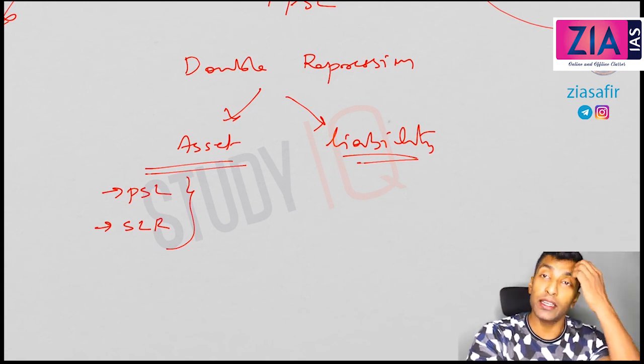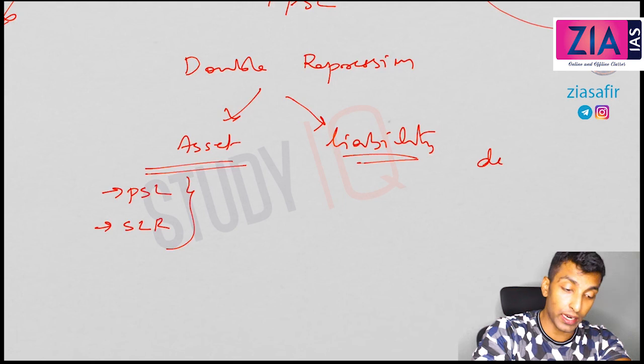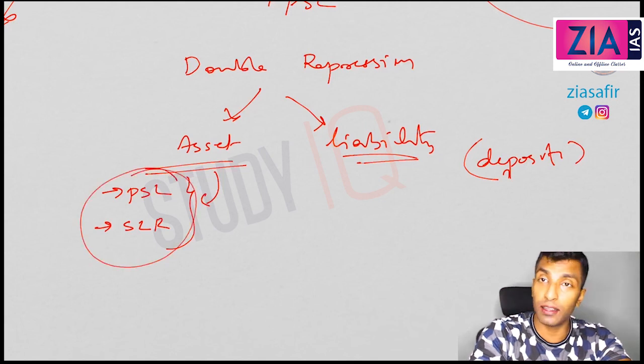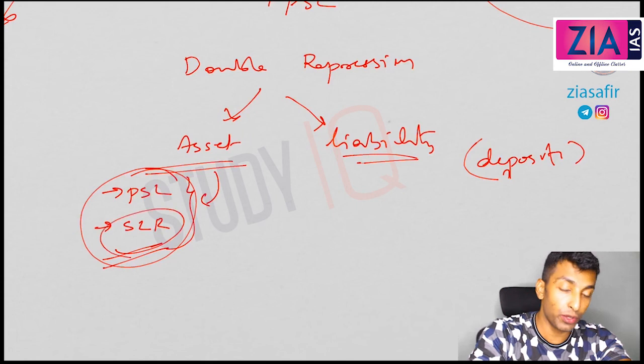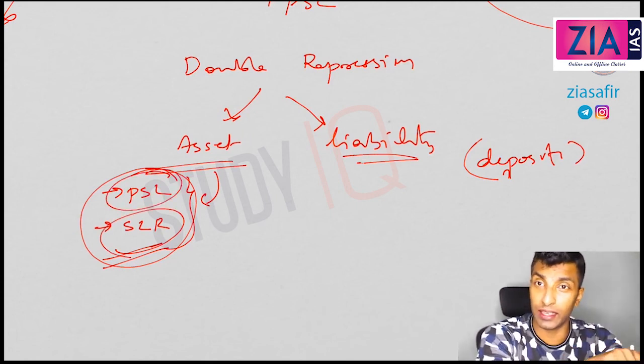See, what is liability? The deposits, right? The bank's liability is actually the deposits. Assets is actually the loans. So this is affecting the loans, right? SLR is increasing means you can't lend, and at the same time you need to purchase government security. PSL is also an asset, but a risky asset, okay?